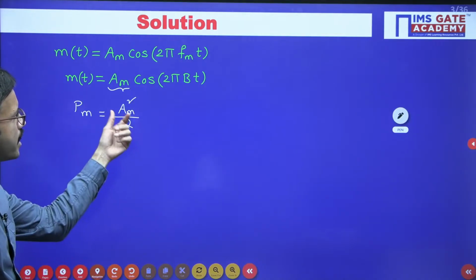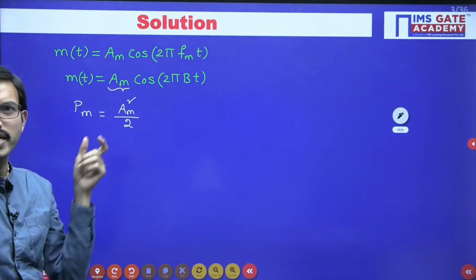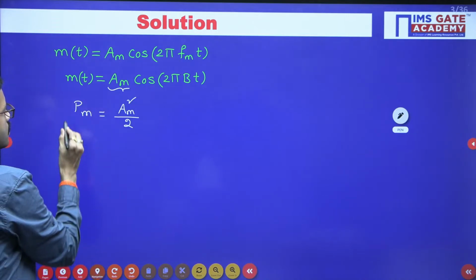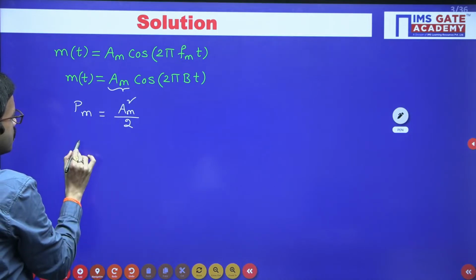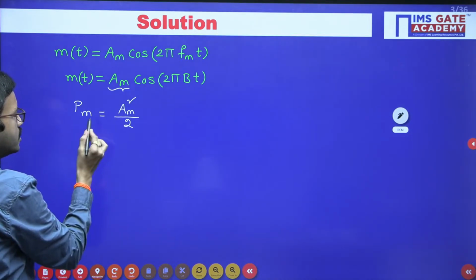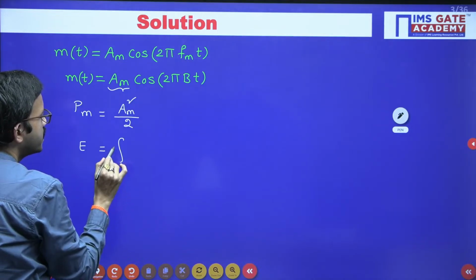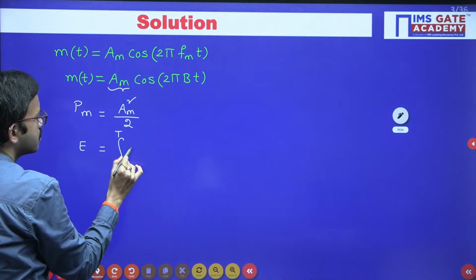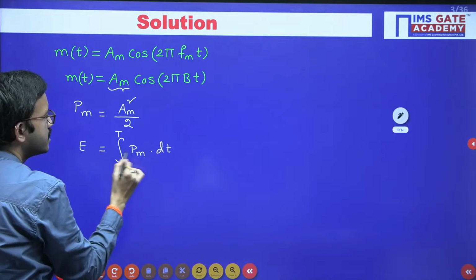Whenever you are having sine or cos, you are having Am, so from there you can calculate VRMS. After that you can perform square of that. So Pm is nothing but Am square divided by 2. So once you know the power, you can calculate energy by integrating over a period of time. Integral 0 to T of power into dt. Integral P dt is nothing but energy.